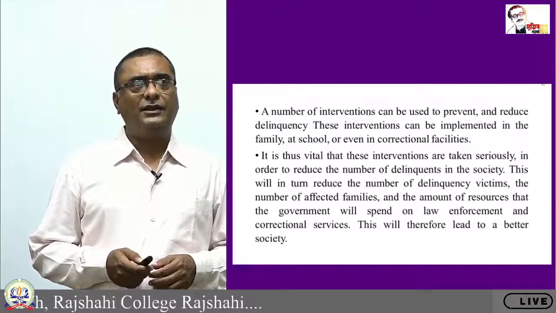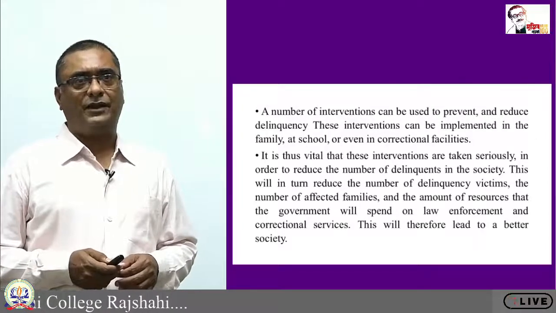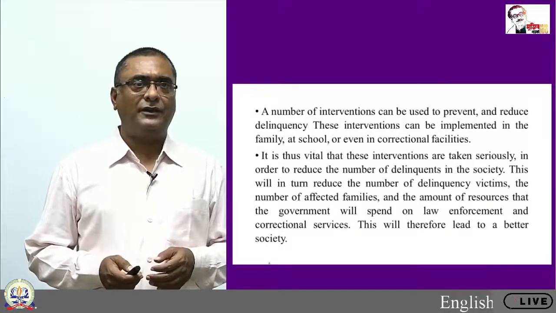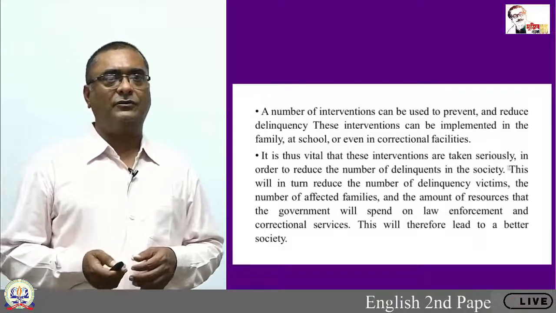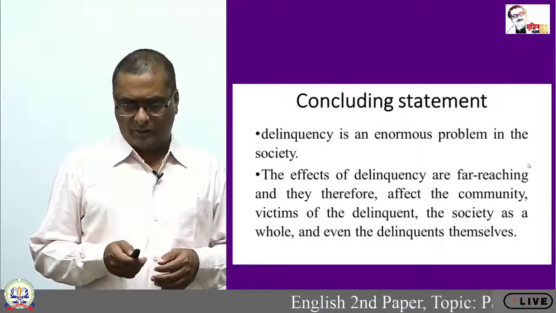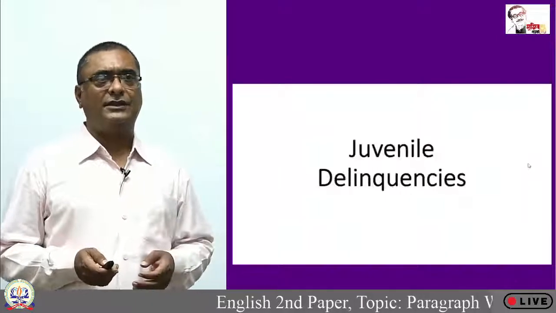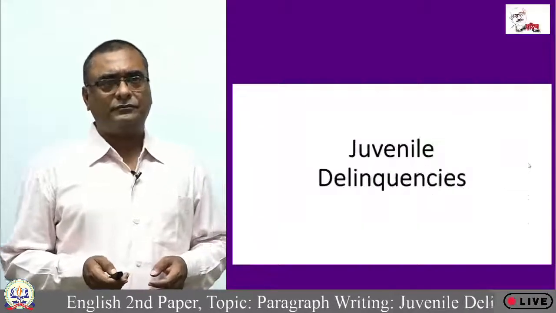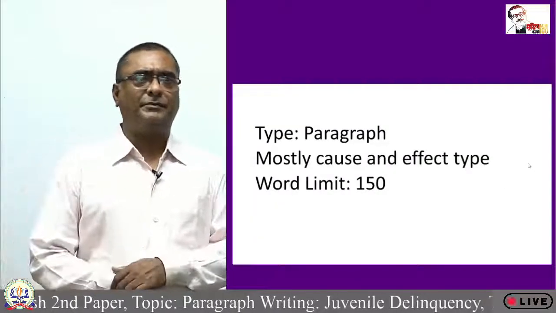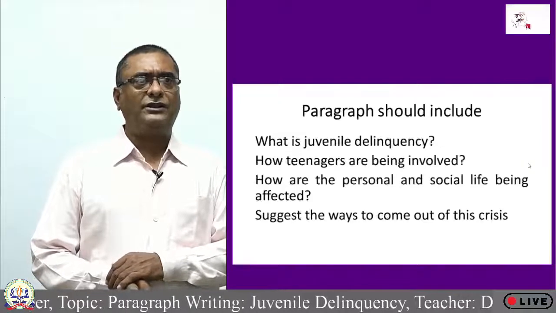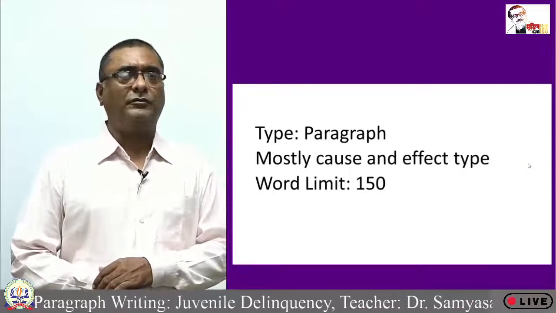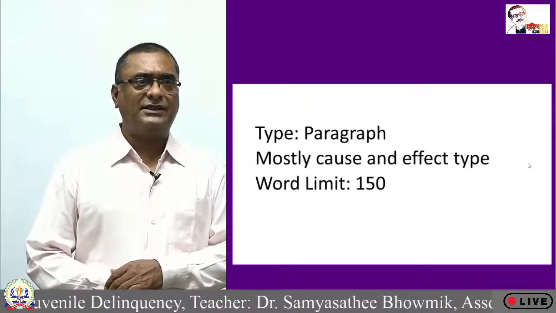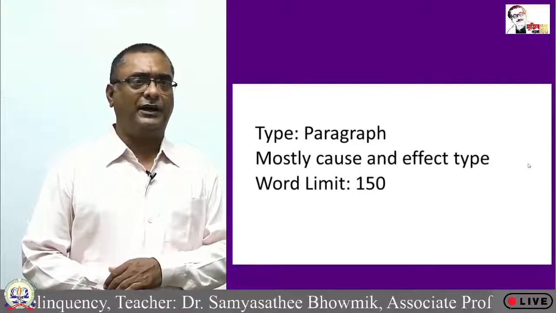that juvenile delinquency, what is this? Juvenile means the teenagers, and when these teenagers are involved in crime, it is termed as juvenile delinquencies. Now, this is the paragraph I said already, and if we want to term this paragraph, what type of paragraph is this one, we can say that this is basically a cause and effect type of paragraph, and the